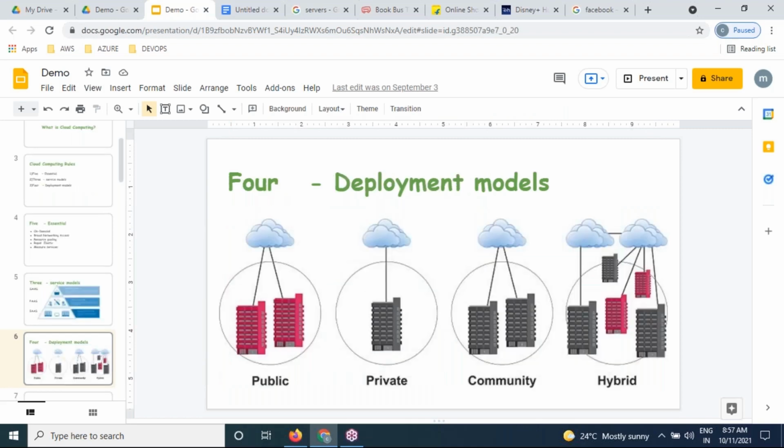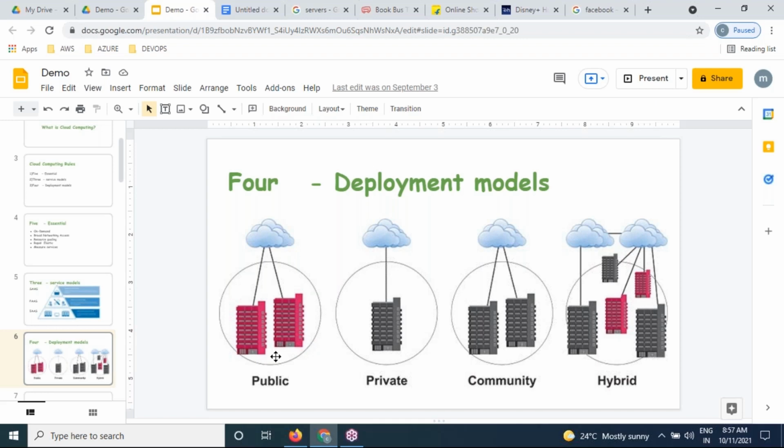That is exactly the second rule. What about the third rule? Four deployment models: public, private, community, and hybrid. Public, private, community, and hybrid, guys, please. So listen, all of you, please.